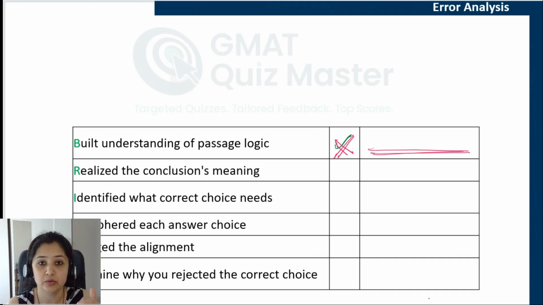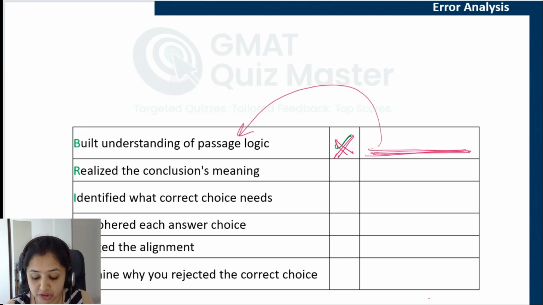or you just got carried away with words such as clearly. So all that, the main reason which led to this mistake, that the passage logic was not clear to you, should come here. Again, if you understood the conclusion correctly, and you understood which conclusion has been drawn by the author, which conclusion has been drawn by the commentators, whether they both agree with each other, and which one is the main conclusion, if everything was clear, mark a tick here. If you missed anything, mark a cross here, and give the exact reason behind this mistake here. With this, let's move on to understand what the correct answer choice should convey.